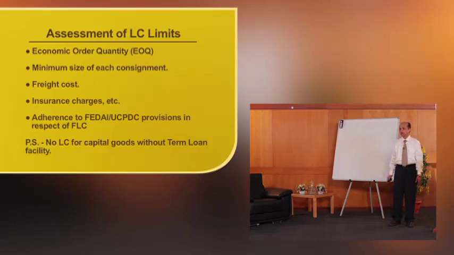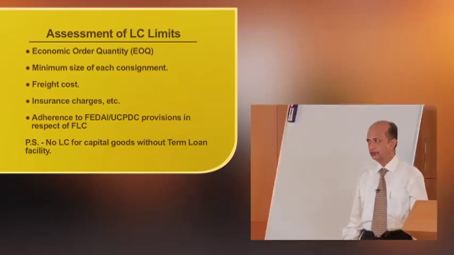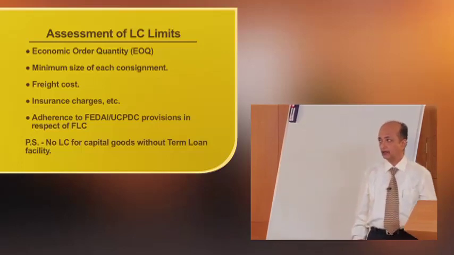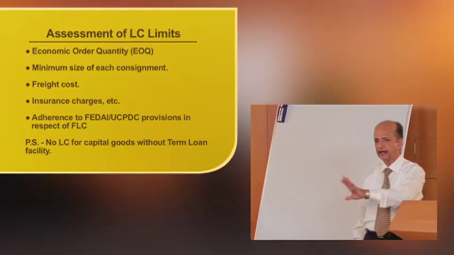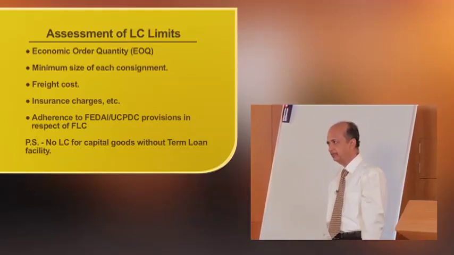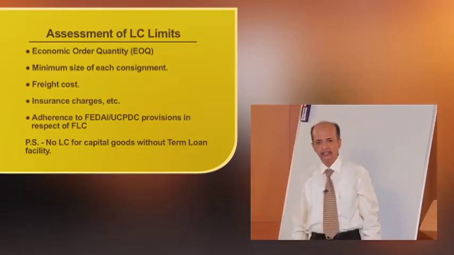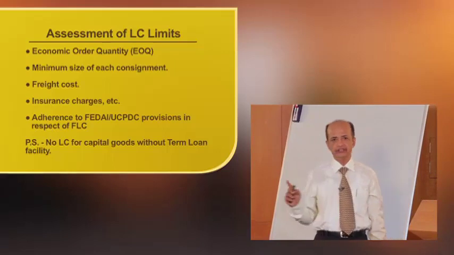Okay. Now minimum size of each consignment, that is what EOQ says. Then what is the freight cost involved, what is insurance, then all these LC everything is strictly complied with the guidelines of FEDAI, then FEMA, then UCPDC. No LC for capital goods without the term loan facility should be considered.